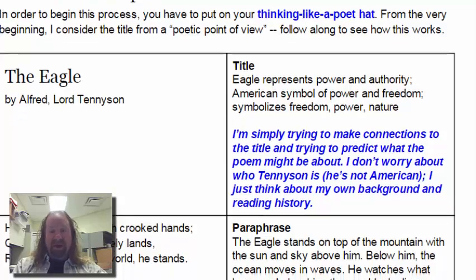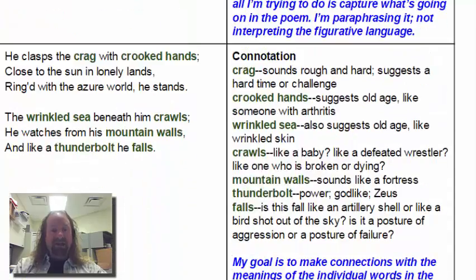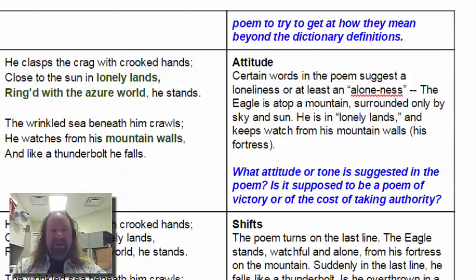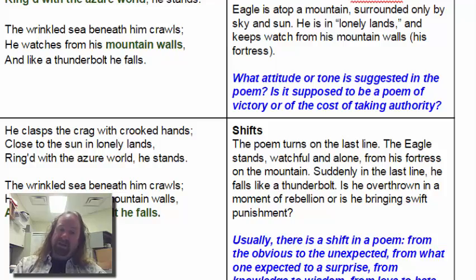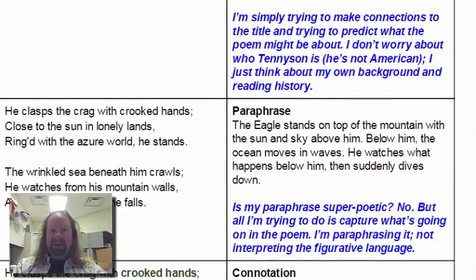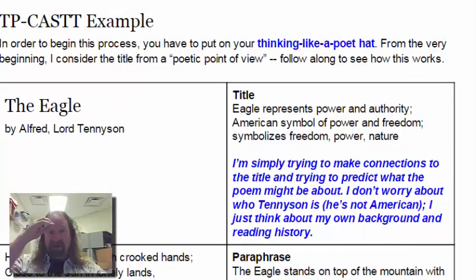You'll notice that throughout I highlighted different words based on what I was doing. Connotation is about crag and crooked hands and wrinkled sea, etc. But when I talked about attitude, I focused on lonely lands and ringed with the azure world and mountain walls. And when I talked about the shift, it was the last line. So really pay attention to the details and really look for what it is that means the most. And use this form to help you understand the poems that you're going to be looking at.